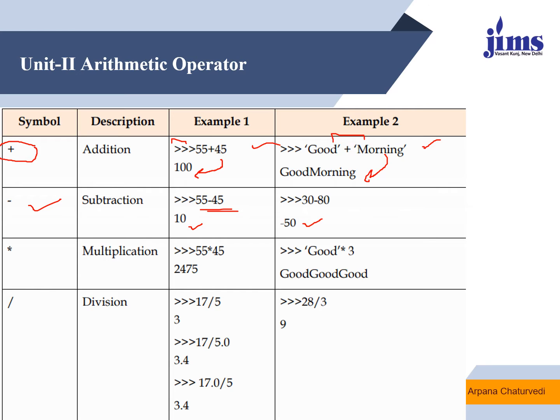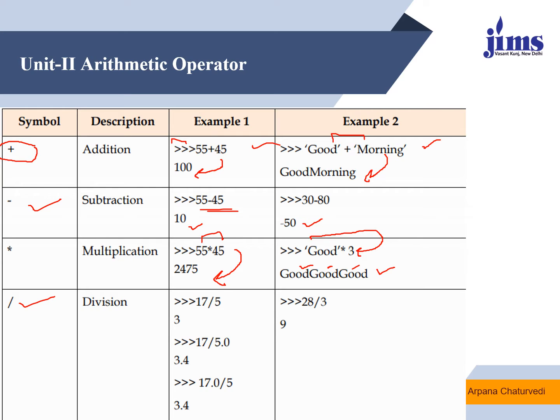If we perform multiplication, if both are integers, it will compute the product and give you the result. Whereas if one is a string and another is an integer, it will display the string as many times as the number by which you are trying to multiply that string. Like here, good you are trying to multiply by 3. So that's why good appears 3 times.